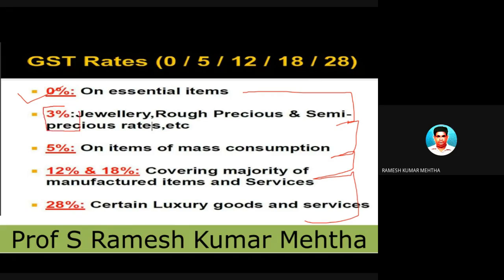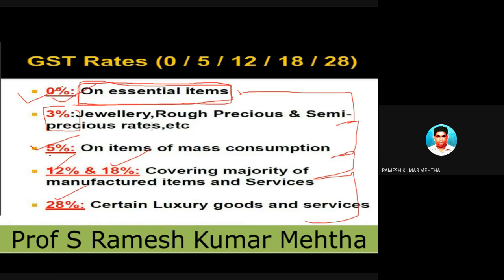I'm not sure whether the 0 rate is there or not right now, but 0 is there, 5 is there, 12% is there, 18% is there, and 28% is there. So 0% is on essential items. Now we have to find out by exploring Google what items have the 0% rate of GST levied.